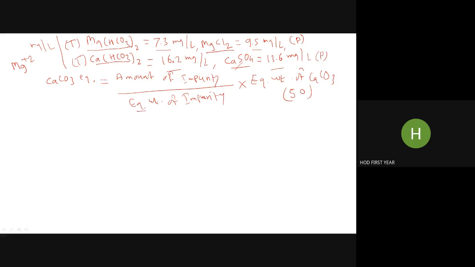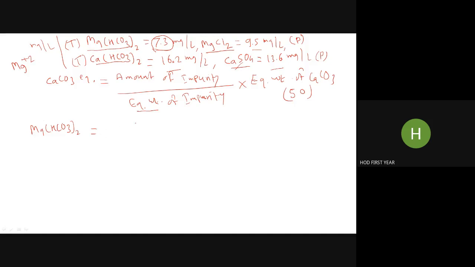So equivalent weight means what? Molecular weight divided by valency, valency of the cation. So let us apply this formula to the first impurity, magnesium bicarbonate. CaCO3 equivalent of Mg(HCO3)2 is equal to amount of impurity, which is directly given here, 7.3.